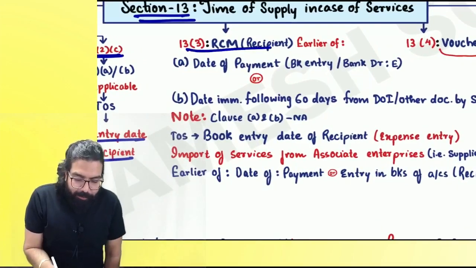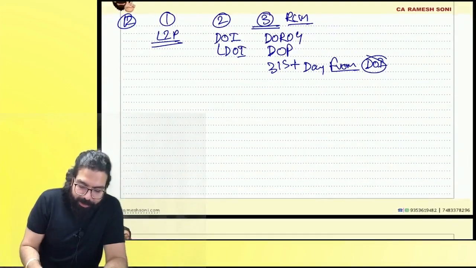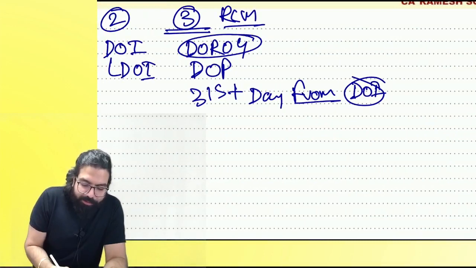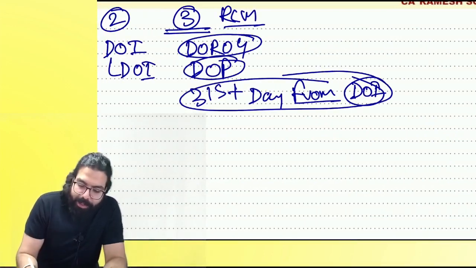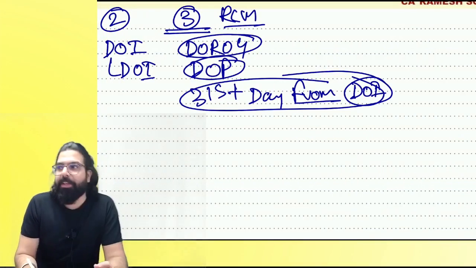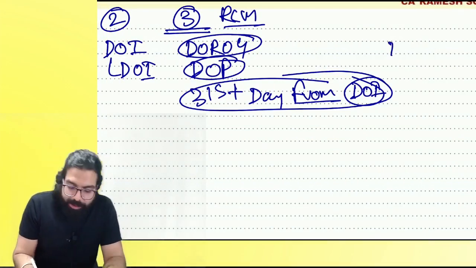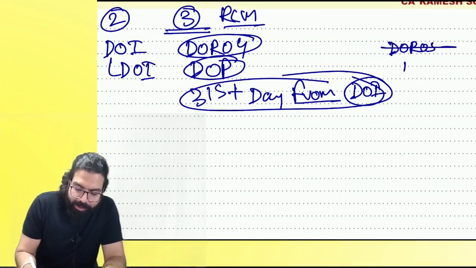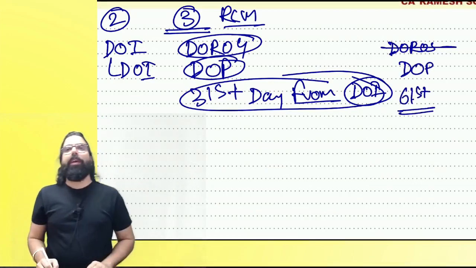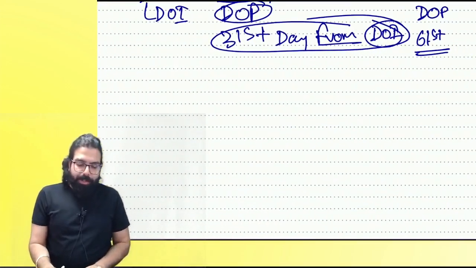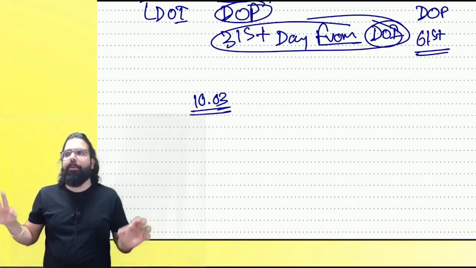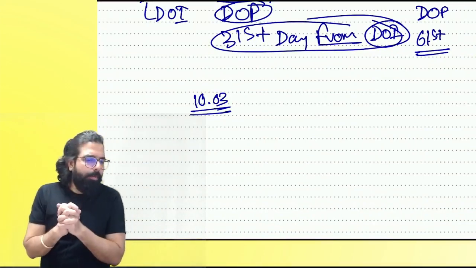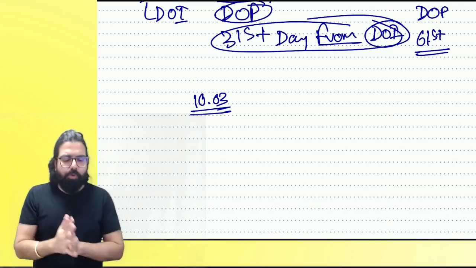Everyone over here, in reverse charge mechanism, in case of goods, can you tell me what it is? Date of receipt of goods, date of payment, or 31st day from the date of invoice. Same thing for services, except that date of receipt of service is not there. It is the date of payment, or the 61st day instead of the 31st. That's it, everyone. Suppose I tell you 10th of March, can you tell me the 61st day, everyone? People watching at home, can you tell me the 61st day quickly now?